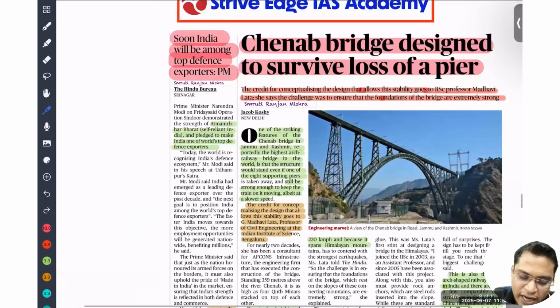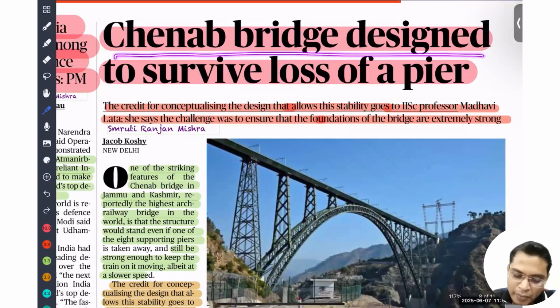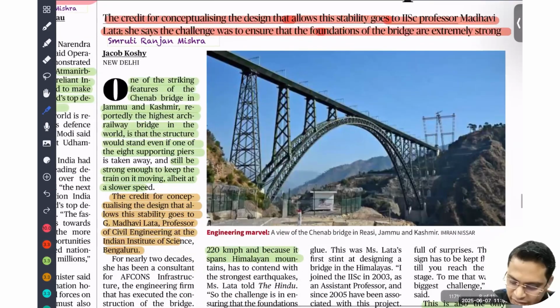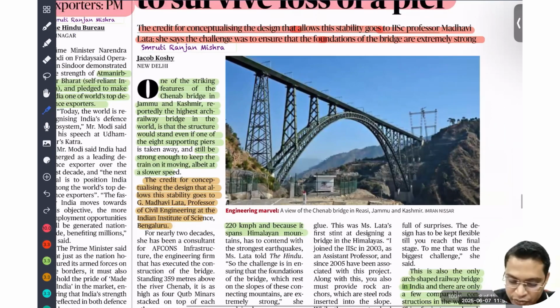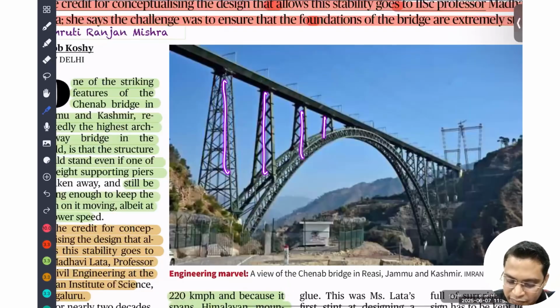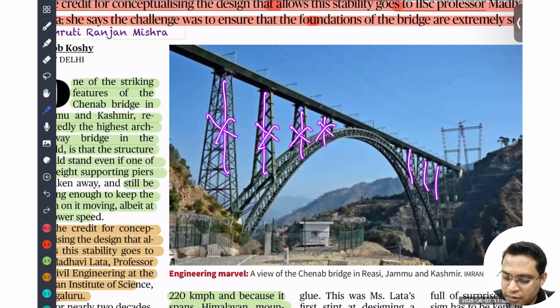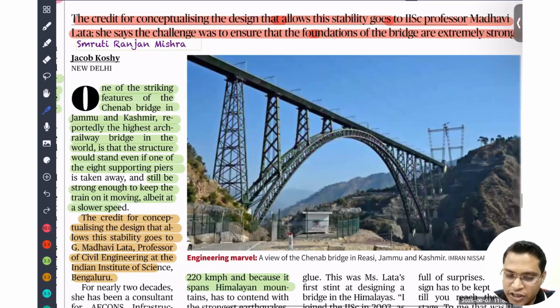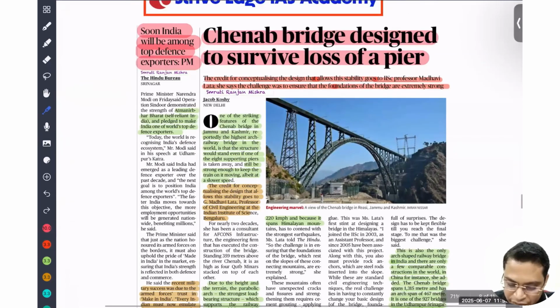Next is: China bridge designed to survive loss of cables. The credit for conceptualizing the design that allows stability goes to IISc professor Madhavi Latha. You can see it is given in detail. It is a four-facade bridge, with supports like this. It is said that even if all of these are broken, the arc can ensure there is continuous movement. That is the design or engineering marvel of IISc professor Madhavi Latha.